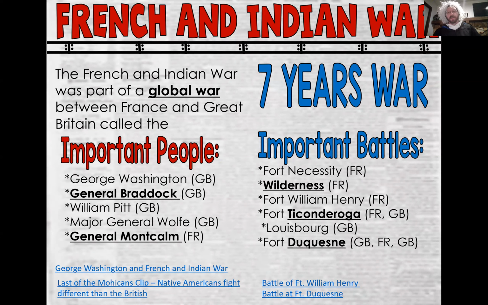Now, some of you had a reading related to General Braddock and George Washington. Now, at this point in time, he is not General Washington. In fact, his terrible loss at Fort Necessity really sets up the young George Washington to become the general we all know and love today. But at Fort Necessity, he lost bad. It was a rout. It's amazing that honestly he survived at all. But he learned lessons from that defeat that would serve him well in the years to come.